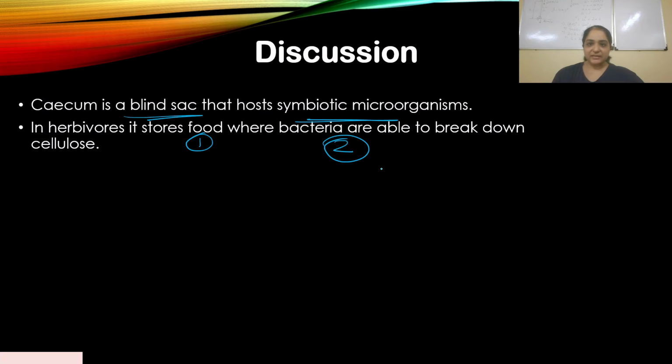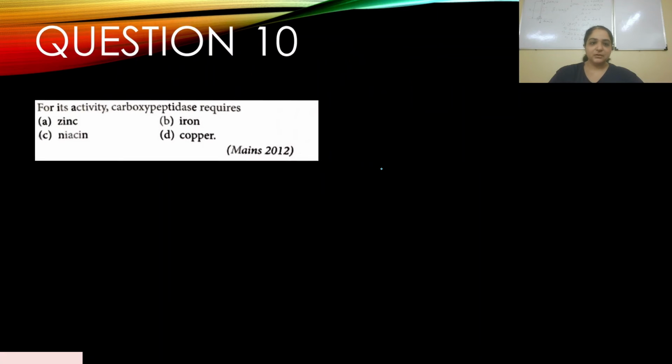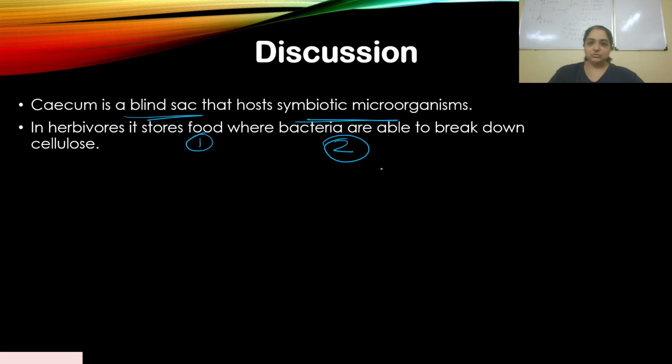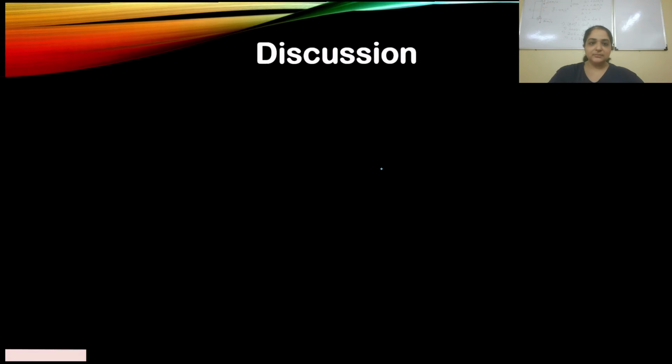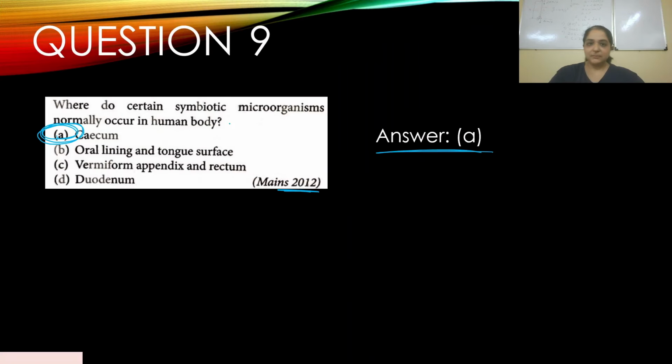There is bacteria present inside our gut, so it tends to maintain that microorganism population. So to answer your question, yes, cecum is the place where symbiotic microorganisms normally occur in the human body, but it plays a major role in herbivorous and ruminant animals like cows and horses.